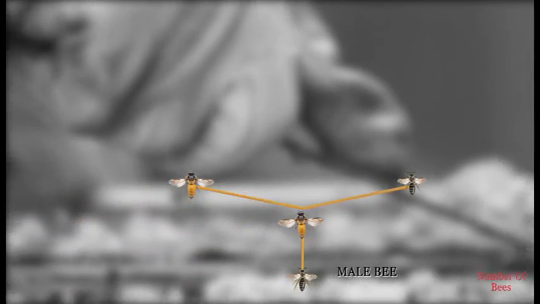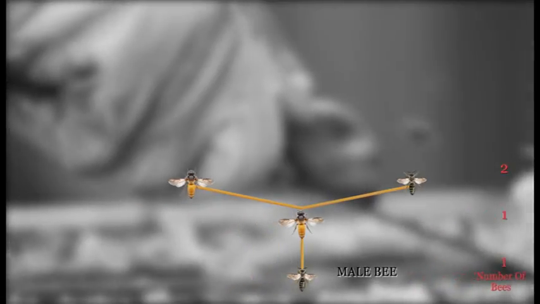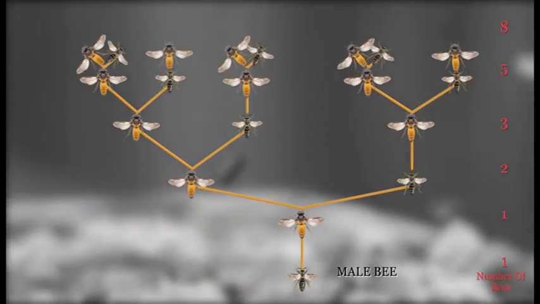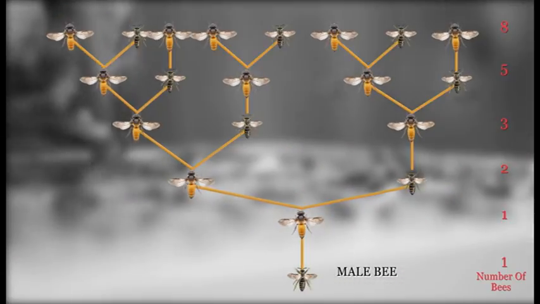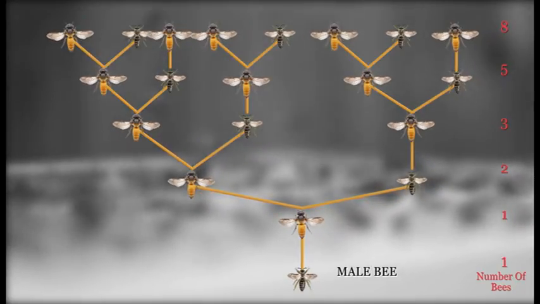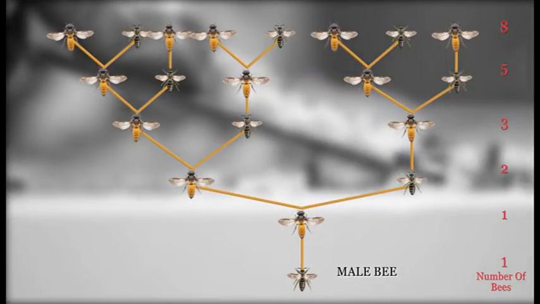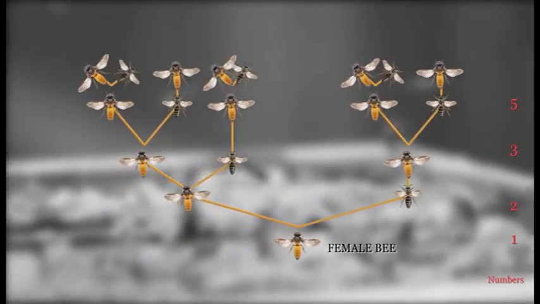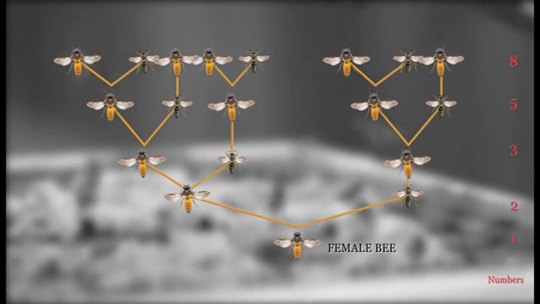Thus, when it comes to the family tree, males have 2, 3, 5, and 8 grandparents, great-grandparents, great-great-grandparents, and great-great-great-great-grandparents respectively. Following the same pattern, females have 2, 3, 5, 8, and so on.